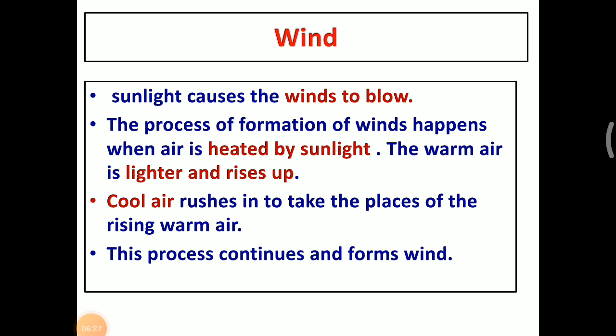So this process continues and forms the wind. Do you understand how the wind is formed? Due to the sunlight, the wind blows. How does the sunlight cause the wind to blow? You know that our atmosphere is covered with air. When the sunlight falls on the air, it starts to heat up. The heated air is always lighter and rises up. So the surrounding cool air takes that place when the warm air rises up. So the same process continues and forms the wind.